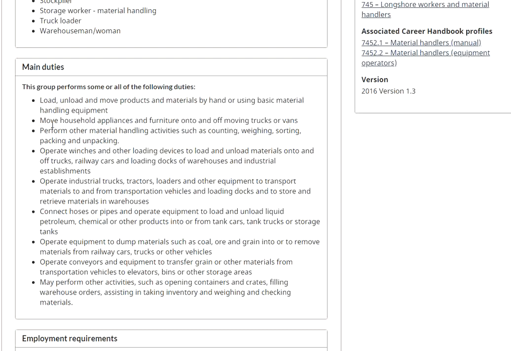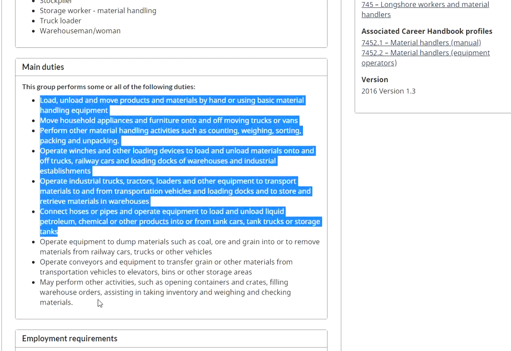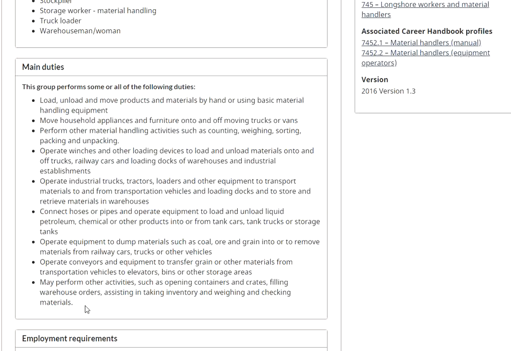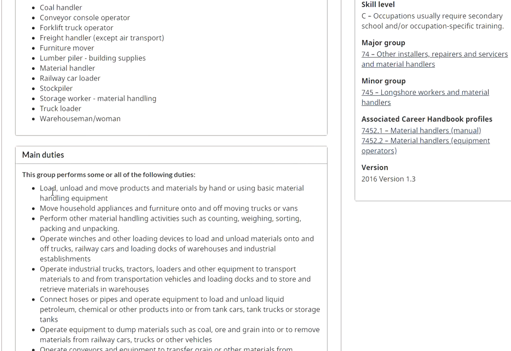So I would recommend you to please put the job duties as much as you can, if you are working in that profile. Now again, it cannot be the replica of what is exactly mentioned out here. However, 90% of your job responsibilities should match with that. Now for example, under this, you have to load, unload, and move products and materials by hand or using basic materials.